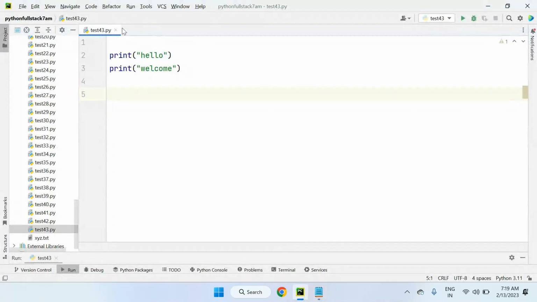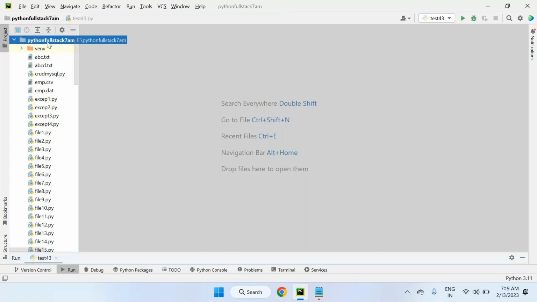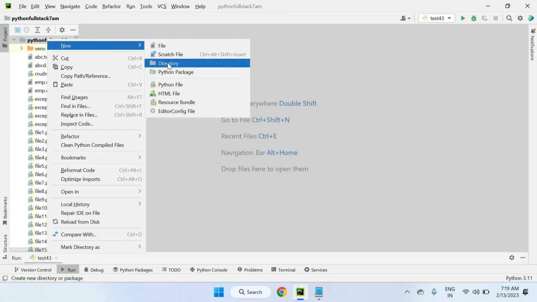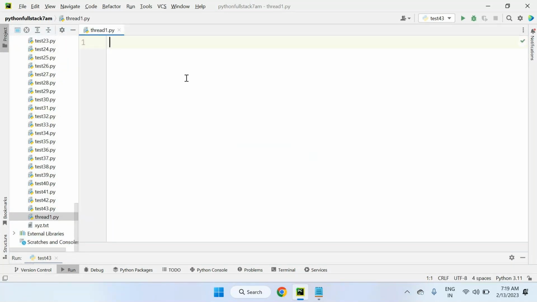So I'm creating separate programs one by one which are related to multi-threading. Let's create a new Python file and I'm taking thread1 as my program name. In this program, I want to show you how to print the name of the current executing thread and how to change the name of the current executing thread.